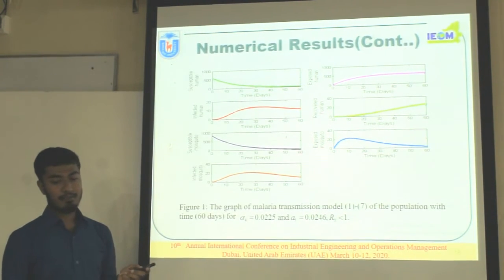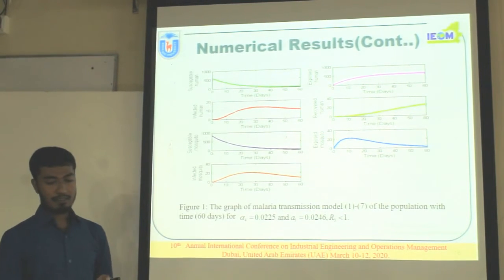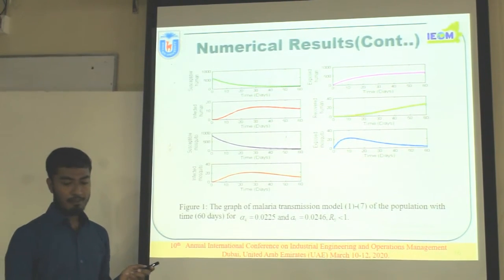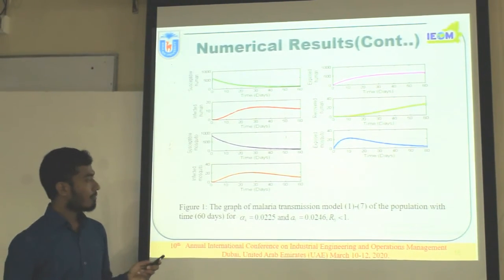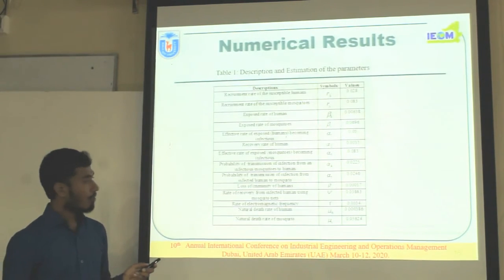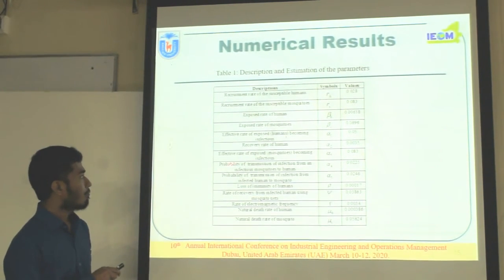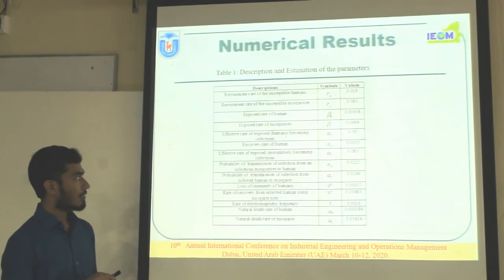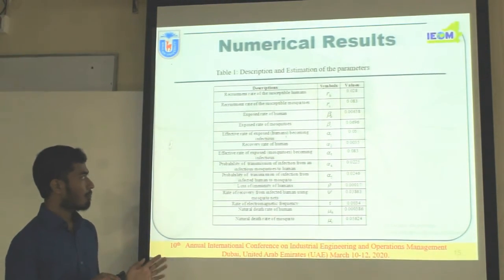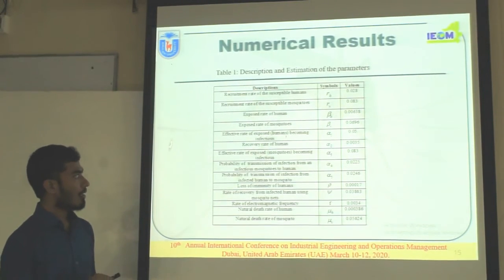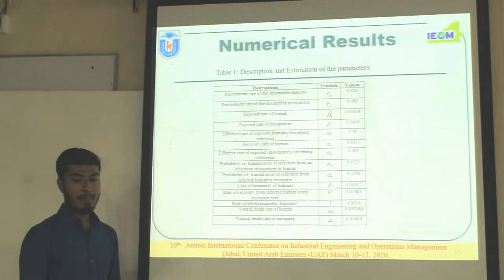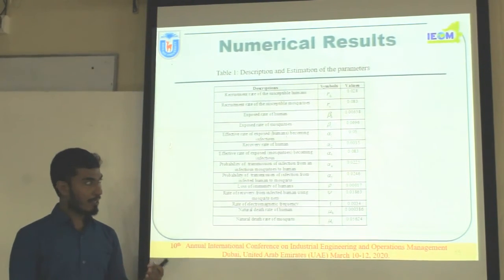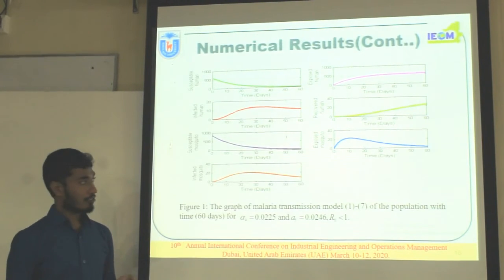This is the numerical representation of the model. This graph shows the malaria transmission model of the population for 16 days, and for the values of alpha 4 and alpha 5, where alpha 4 and alpha 5 are the probability of transmission of infection from an infectious mosquito to human, and the probability of transmission of infection from an infected human to mosquito. These two parameters are important for the vector-borne disease, obviously in the case of the malaria model.